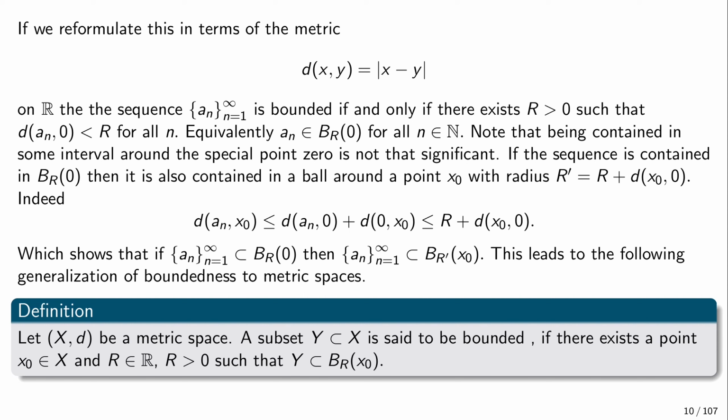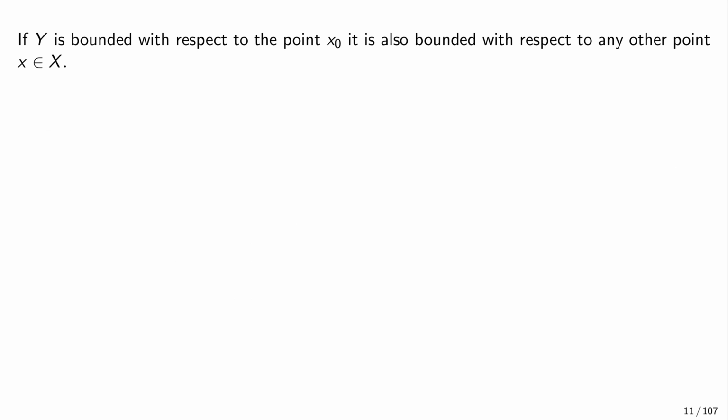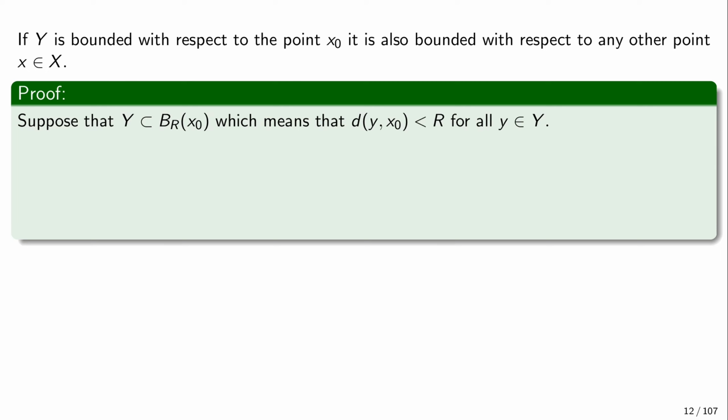And so we would say that a subset Y of X is bounded if there exists some point x0 and some positive number r, such that this entire set is contained in this ball with radius r around the point x0. And for a sequence to be bounded, it means that if we look at the collection of all the elements of the sequence as a set, then this set has to be bounded. And in fact, the point with respect to which it is bounded also doesn't really play a role here. If it's bounded with respect to one point, it's going to be bounded with respect to another point. And so let's prove this, and the proof goes unchanged from what we've seen on R.